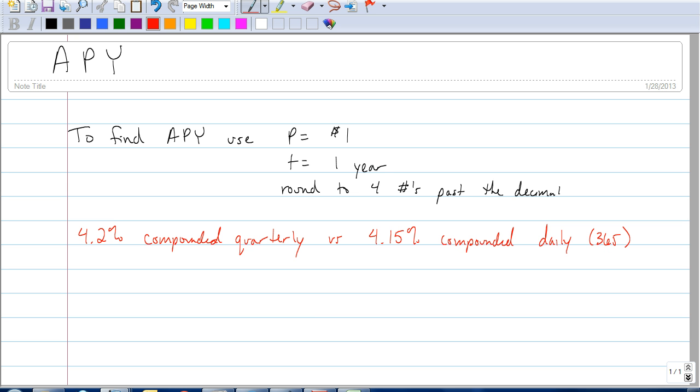So, let's say you had two banks to choose from, one that offered 4.2% compounded quarterly and another one that was offering 4.15% compounding daily. Well, you might think, wow, 4.2%, that's more than 4.15%, so that would be a better deal. Or someone else may look at this and say, well, this is being compounded daily, so that's going to be a better deal. Well, that's why we have this idea of APY, or annual percentage yield.